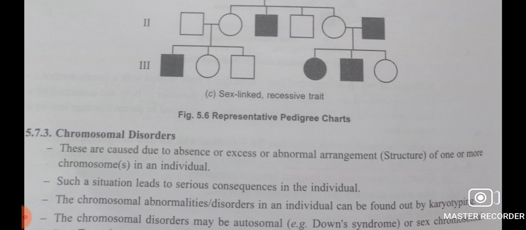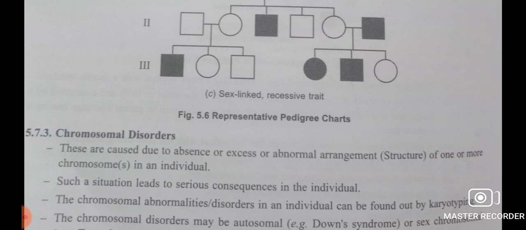The chromosomal disorders can be autosomal, as in the case of Down syndrome, which is a trisomy of the 21st chromosome. Or it can be sex chromosomal, meaning the addition of one chromosome or one chromosome less in the set.